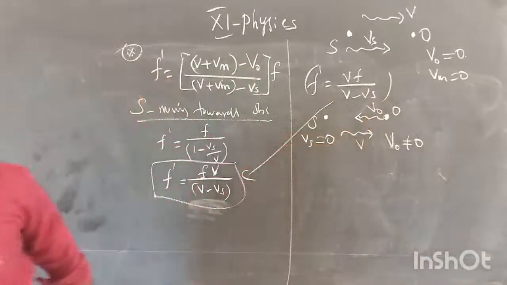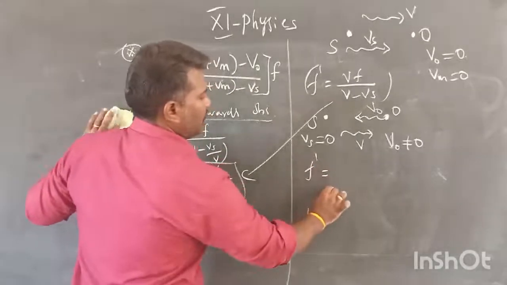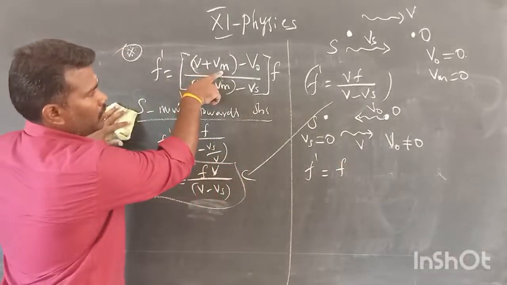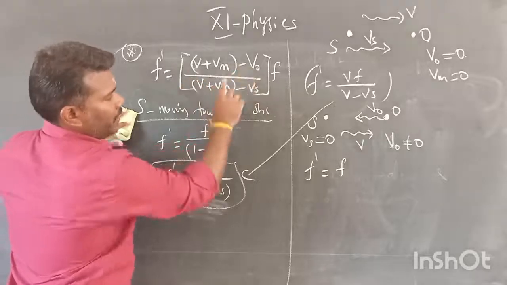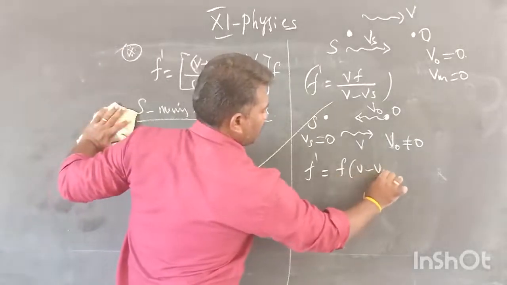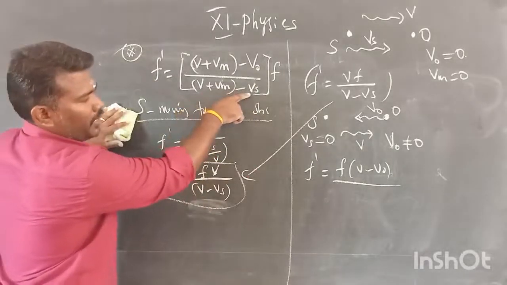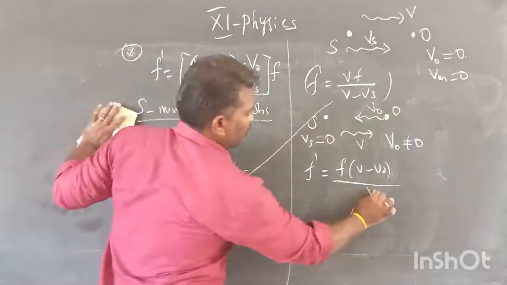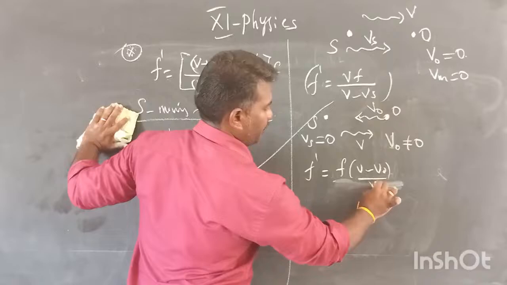So now we are going to write the formula to relate F dash and F. F dash is equal to F. Here Vm is 0, and V naught is not 0, so we take V minus V naught, divided by V, since Vm is 0 and Vs is also 0 because the source is at rest.